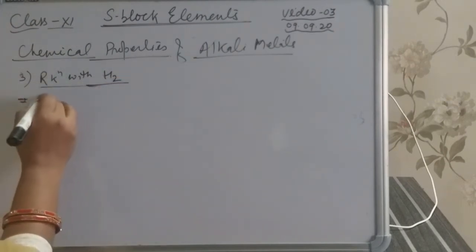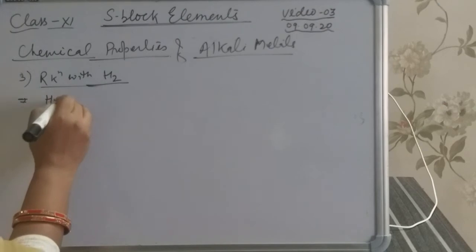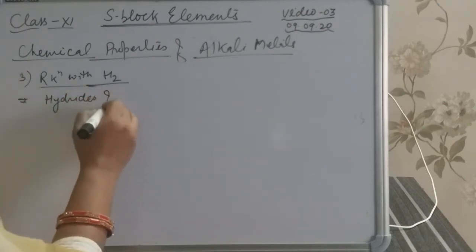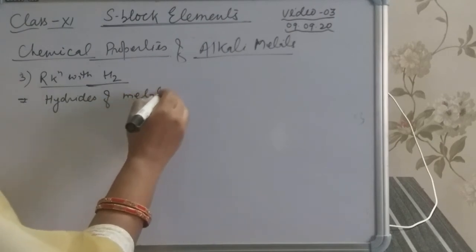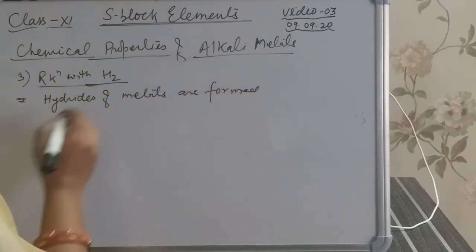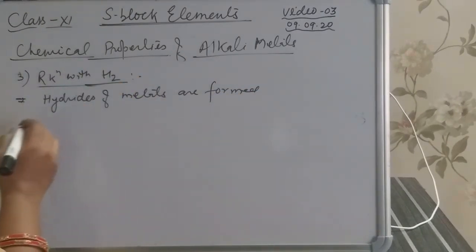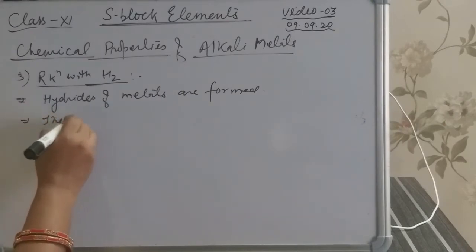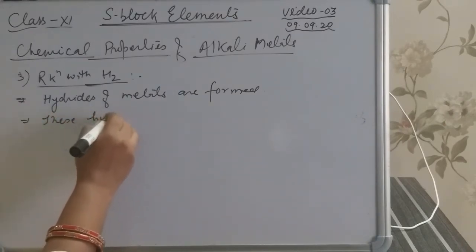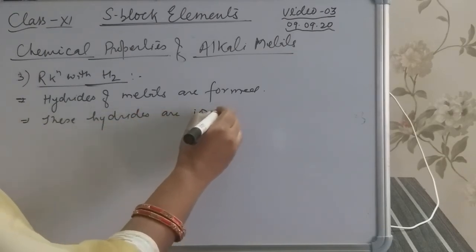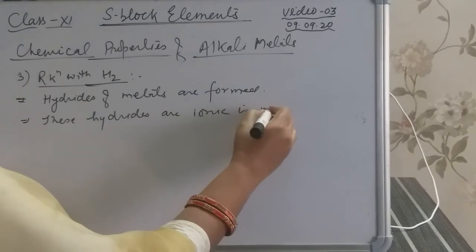Hydrides of metals are formed when alkali metals react with hydrogen, and these hydrides are ionic in nature.